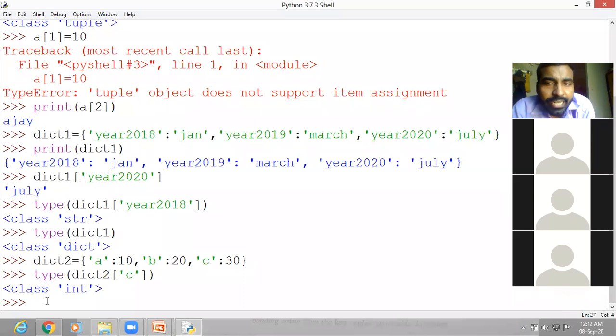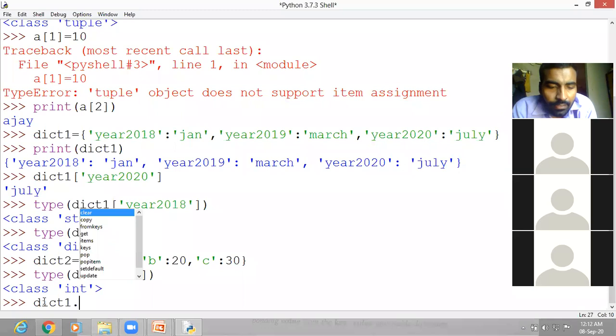So what is our dictionary name? Any dictionary you can take. We have created two dictionaries, dict1 and dict2. So let us take dict1 first. We write dict1 dot keys. Press enter, and it will display all the keys of dictionary 1.